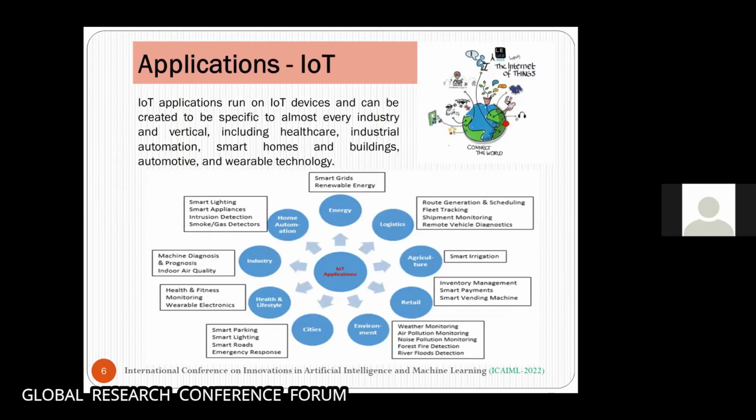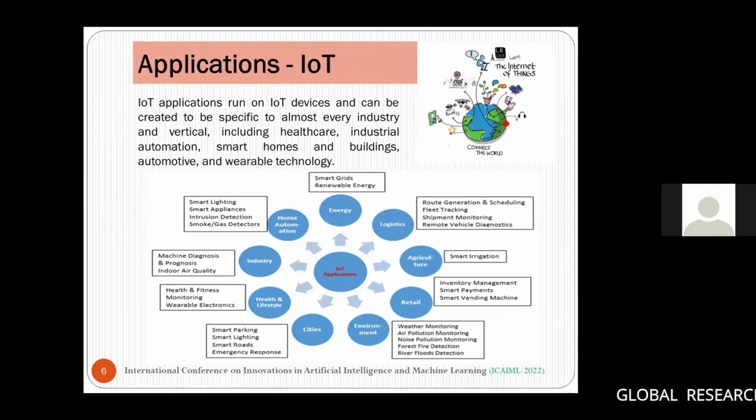Then different applications are there, as I told you. Nowadays the most commonly used modern technology is the Internet of Things.